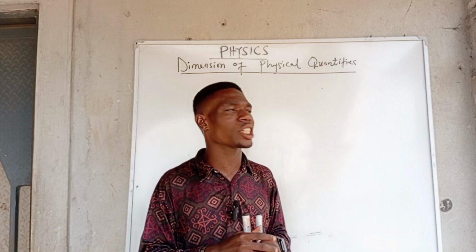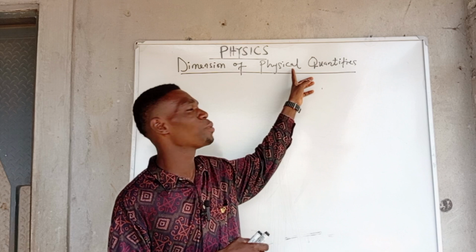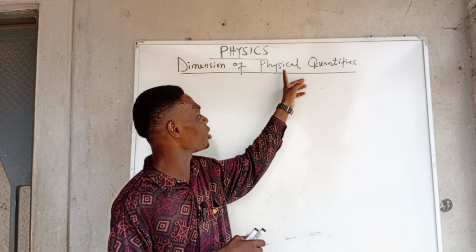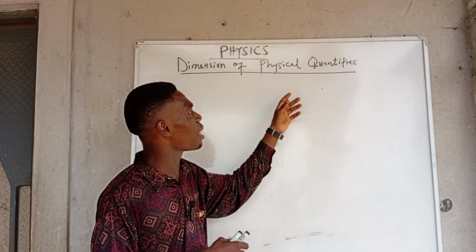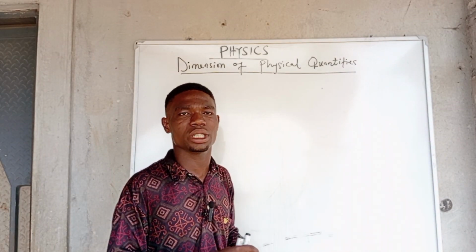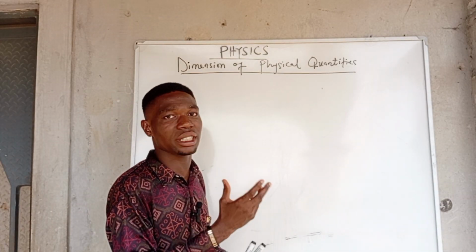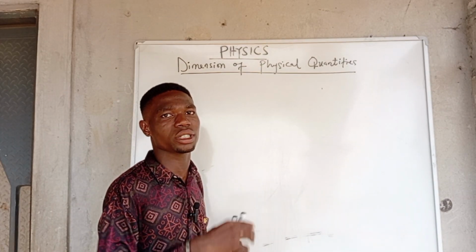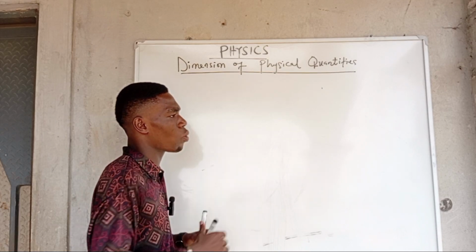The opposite of physical is spiritual, so these are quantities that exist in the physical world that we can relate with. In physics, measurement is very consequential.